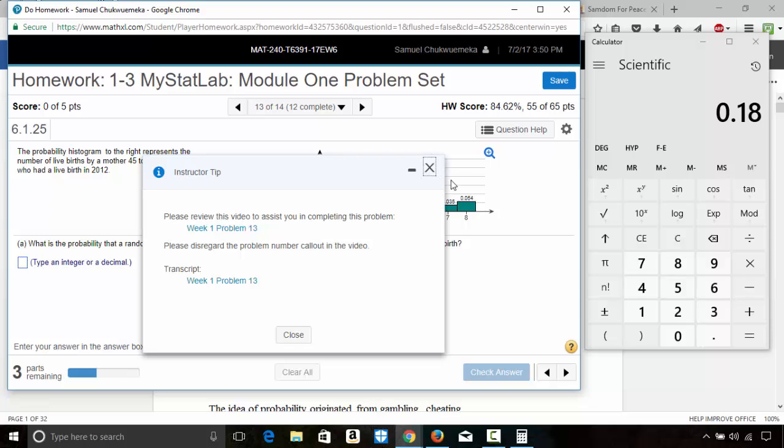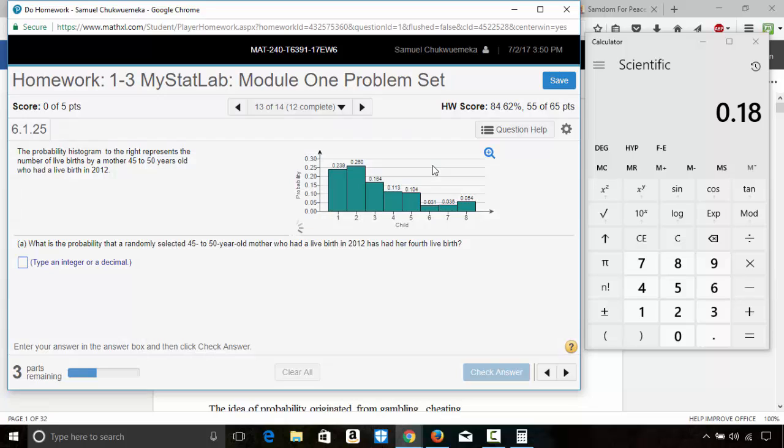There is an instructor tip for question 13. You can look at those. Here, the probability histogram to the right represents the number of live births by a mother 45 to 50 years old who had a live birth in 2012.